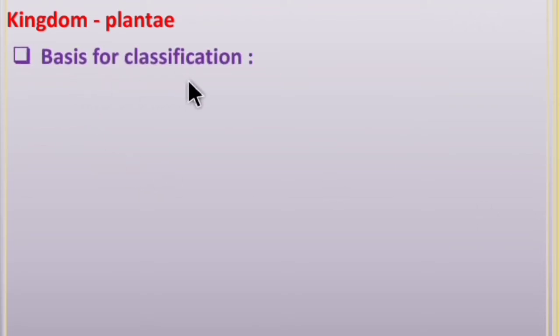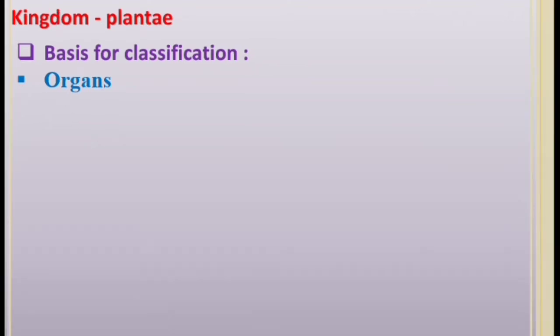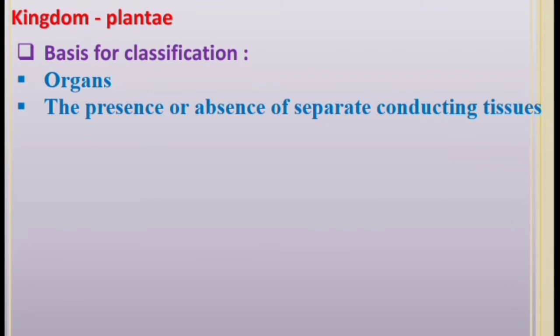Basis for classification. The presence or absence of organs is the first criterion for classification of plants. Presence or absence of separate conductive tissue for conduction of water and food is the next consideration for the classification.